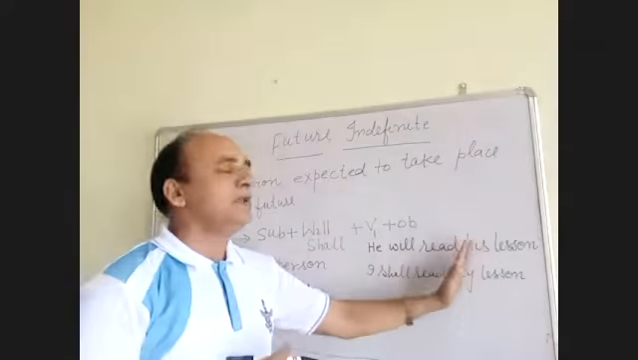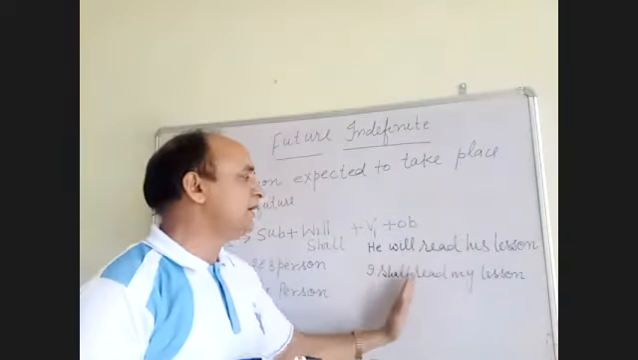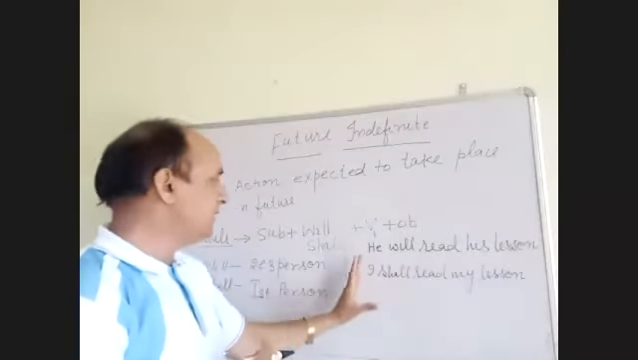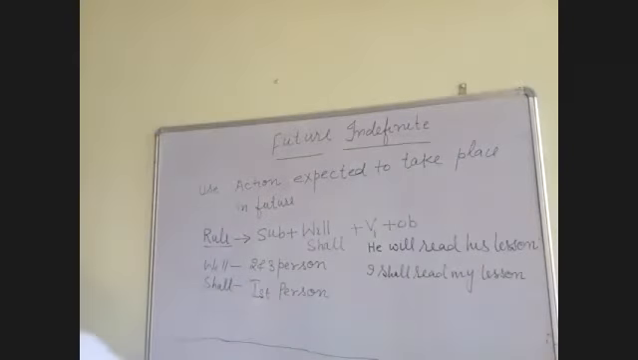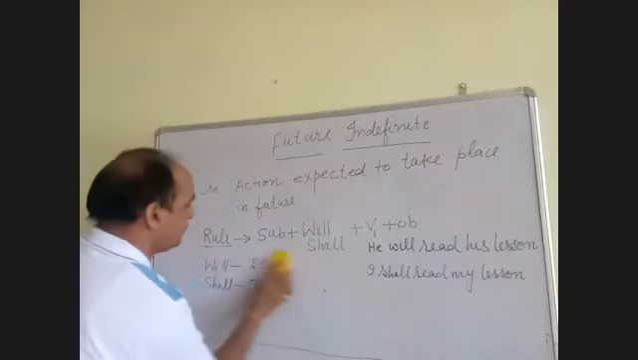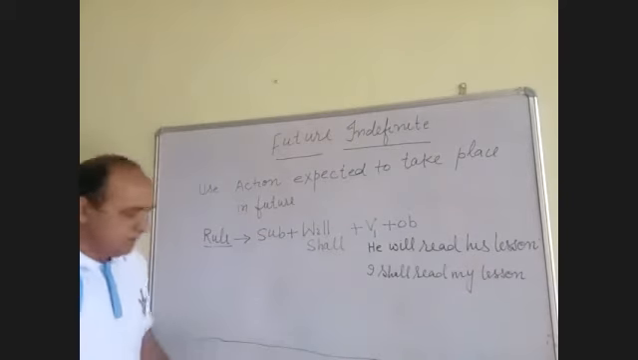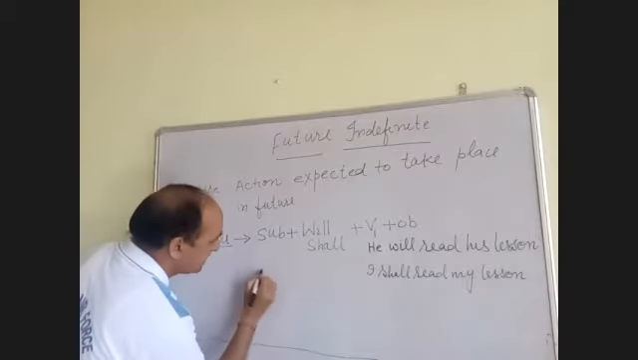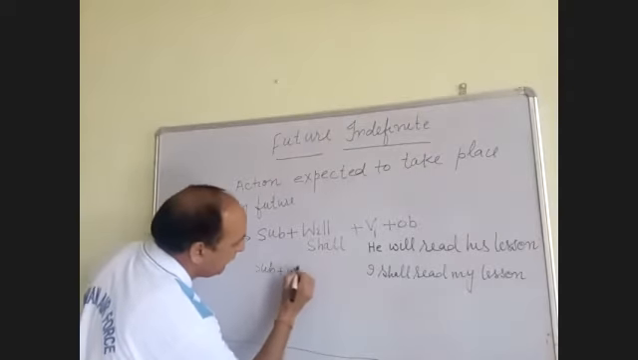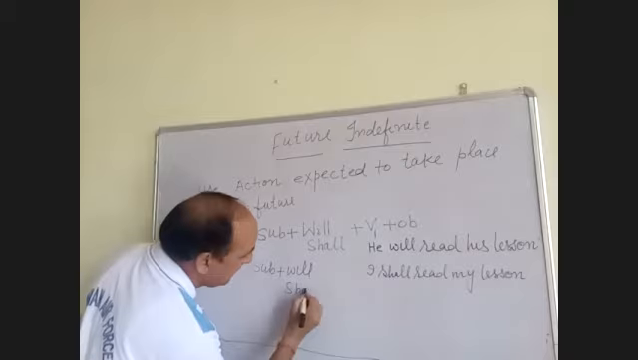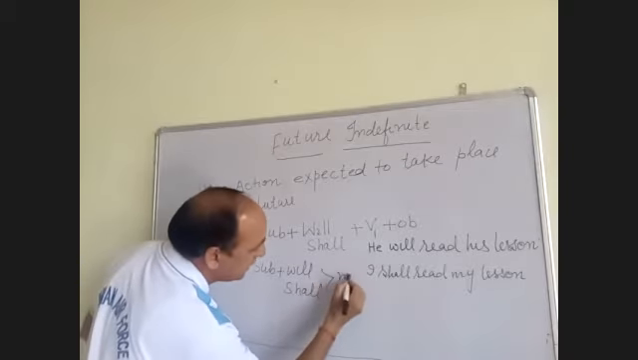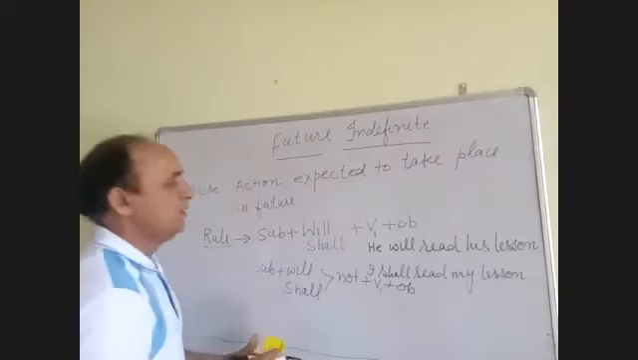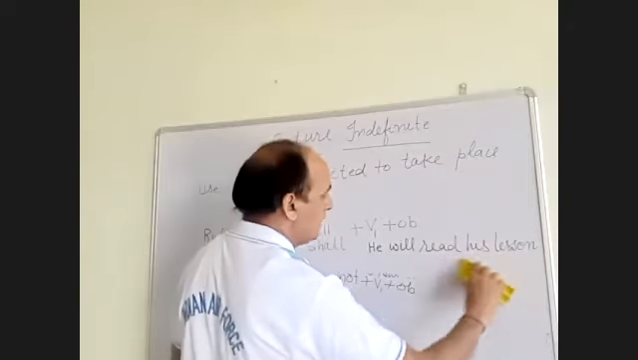He will read his lesson. I shall read my lesson. Now these are the two types, and further, if you want to convert into negative and interrogative, this rule is for affirmative sentence. For negative, again the same rule, subject, will and shall, not, first form and object. It will be the rule for negative sentence.